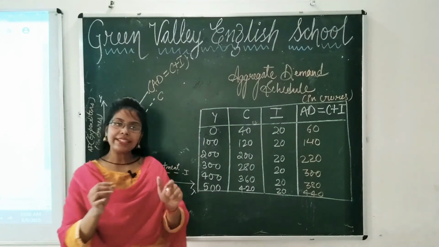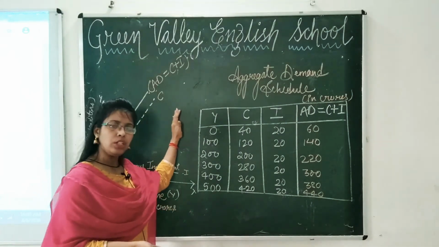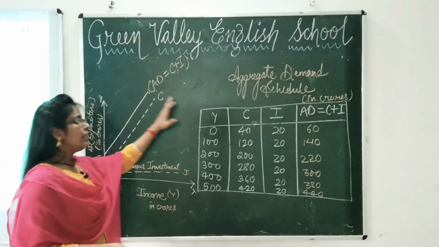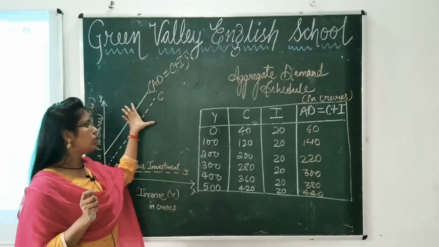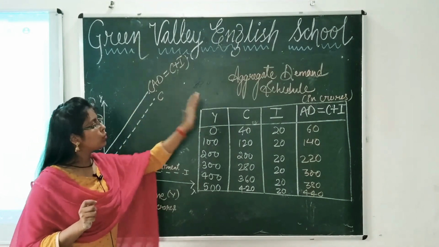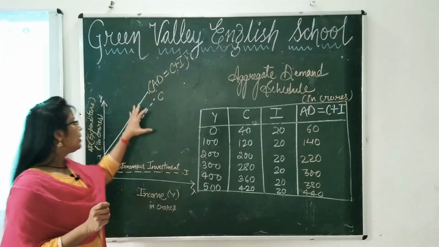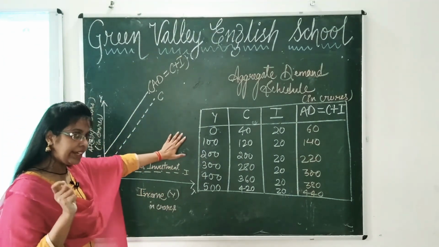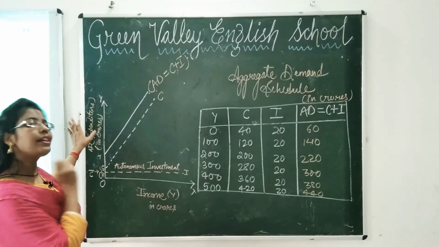So students, now let us see the diagram. You have studied the schedule, now we are going to see the diagram. The same presentation of the schedule is here. In the diagram you are going to see the representation of the schedule. So here this is the schedule of aggregate demand, and this is the aggregate demand diagram.